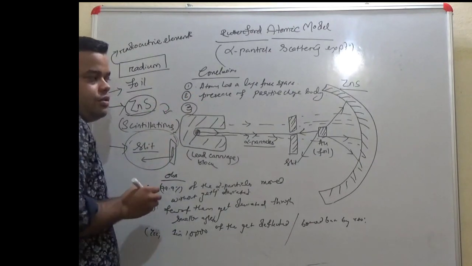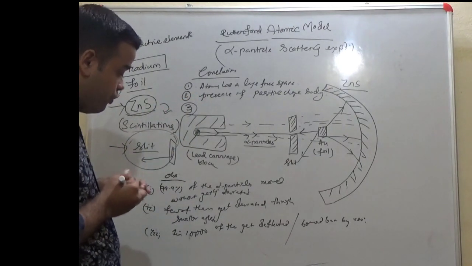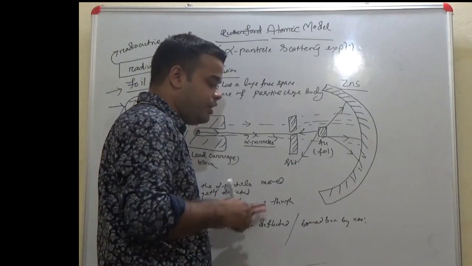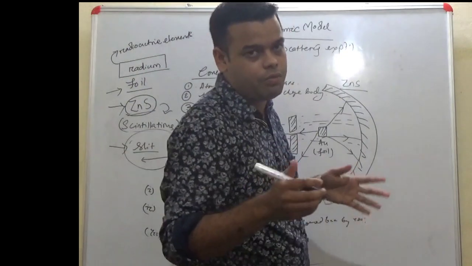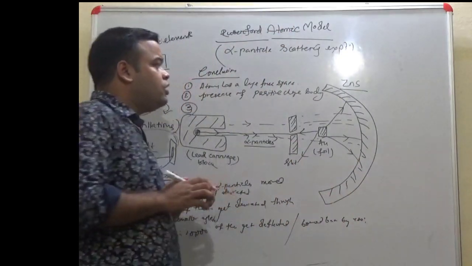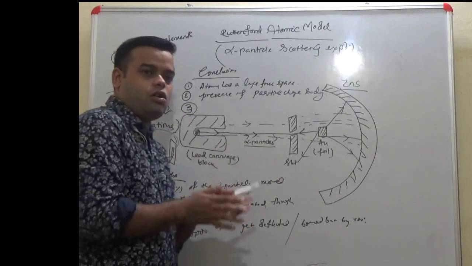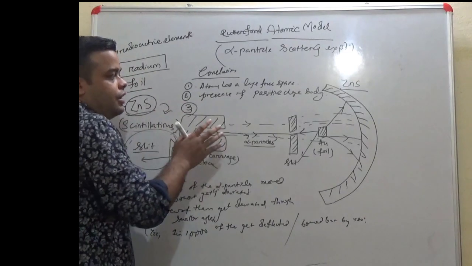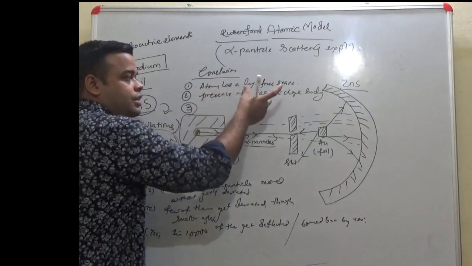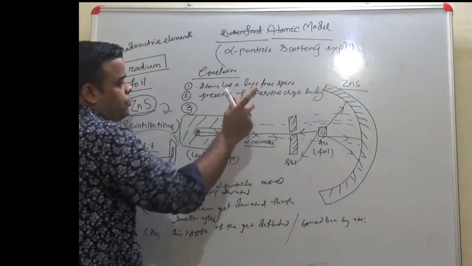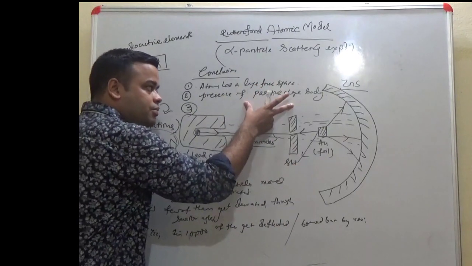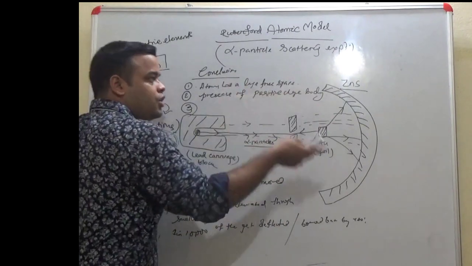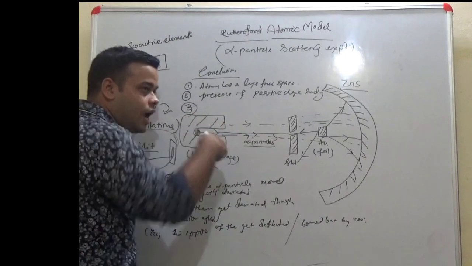The third point is the most important, because 1 in 10,000 get deflected or bounced back by 180 degrees. If this occurs for 1 in 10,000, then it is absolutely clear that there exists a positive charge, no doubt, but the size of the positively charged body is extremely small as compared to the atom.